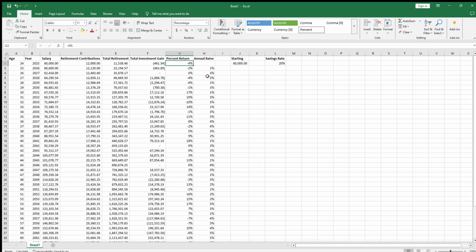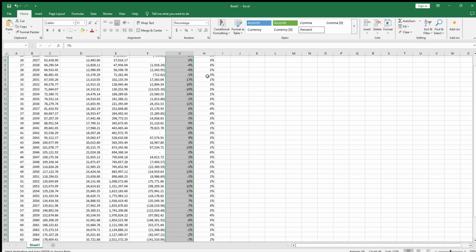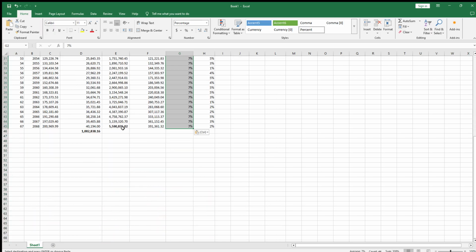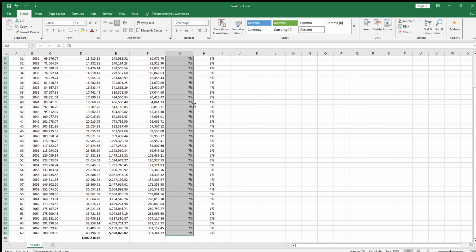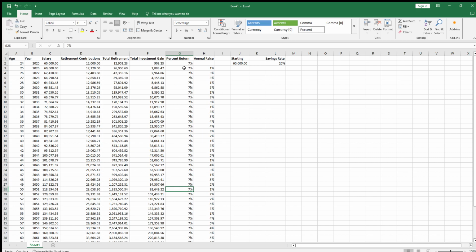Let's just say we want to do a solid 7% every year. Yeah, 5.5 million, 5.6 million. Obviously not every year is going to be perfect, and depending on your mix of investments, this will change throughout. So some years you might be more aggressive and get 10%.